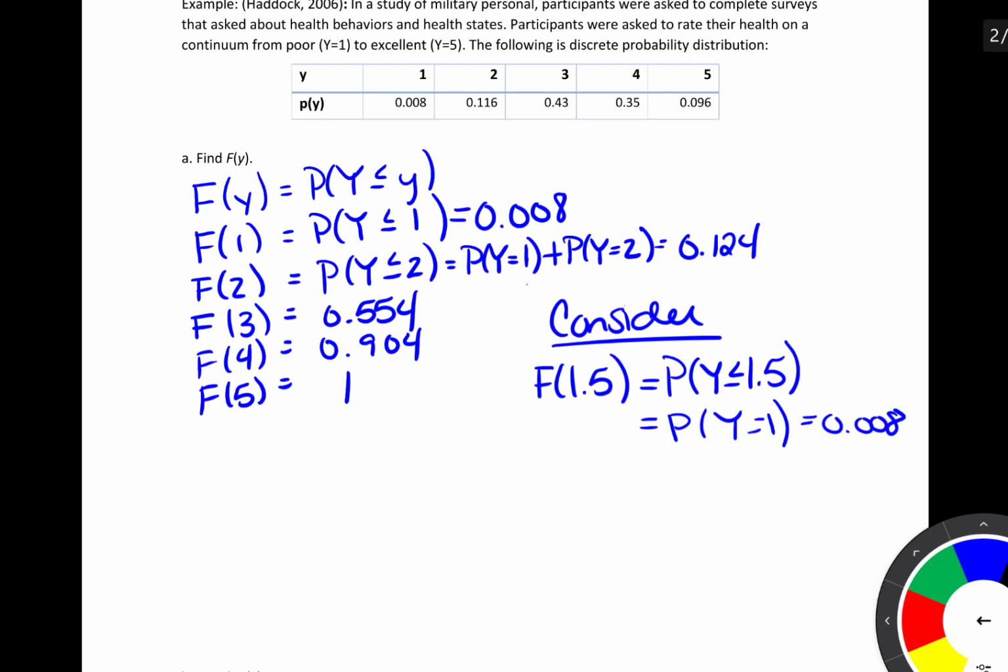And we could do something similar for any value that we want to. So for example, F at 3.33. This would be equal to the probability that the random variable y is equal to 1, plus the probability the random variable is equal to 2, plus the probability the random variable is equal to 3. And we would get this probability. So keeping this in mind, we can define the CDF as follows.